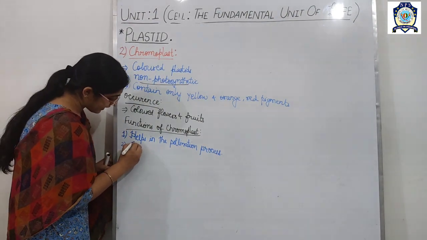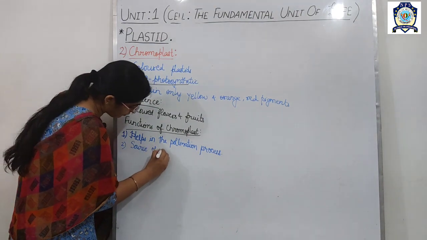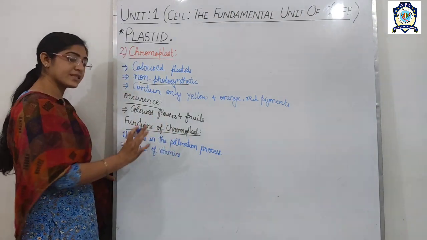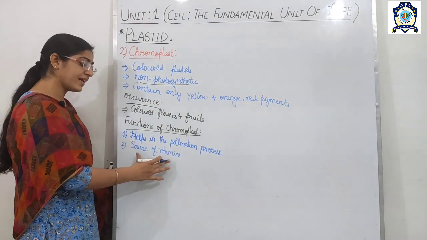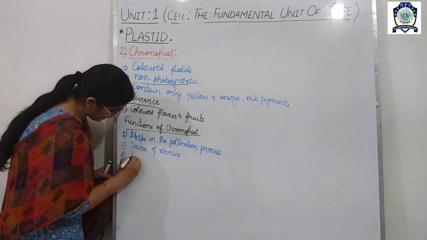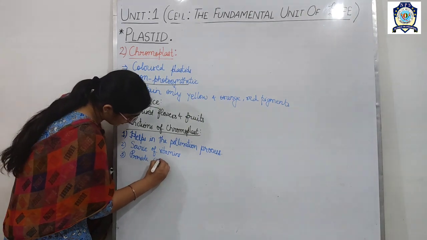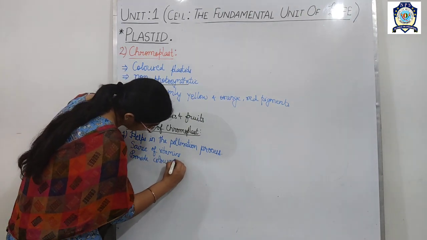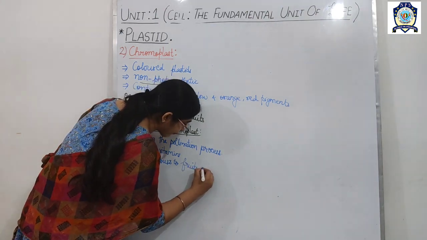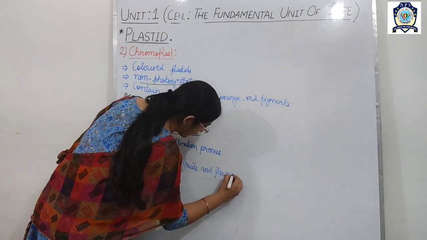Second one, they are the source of vitamins because they are present in fruits, so that's why they are the source of vitamins. And the third one, provide colors to fruits and flowers.